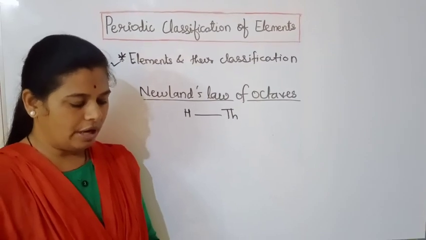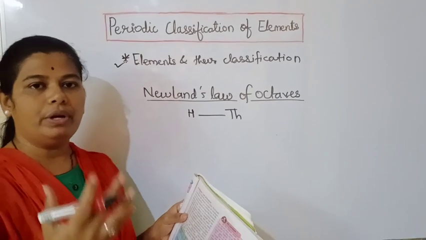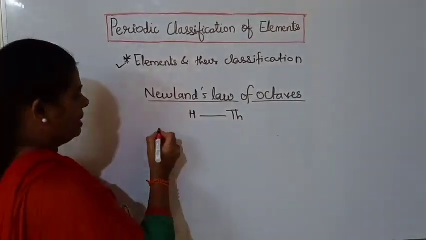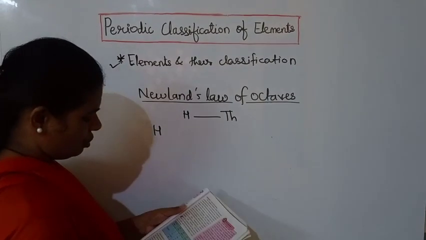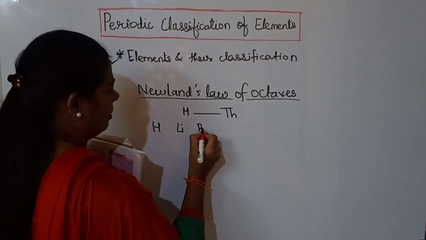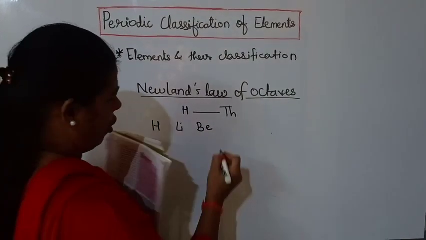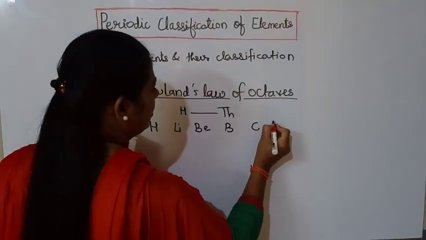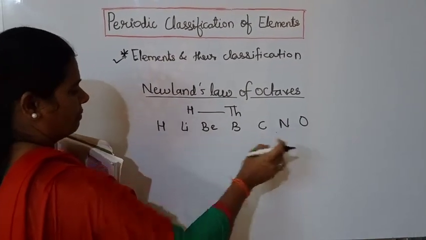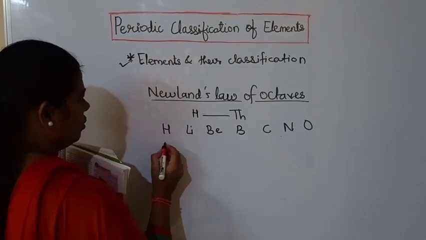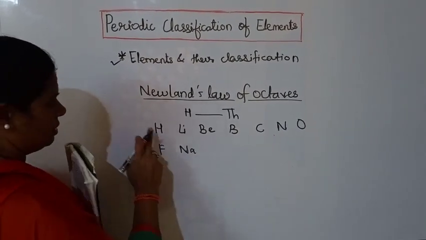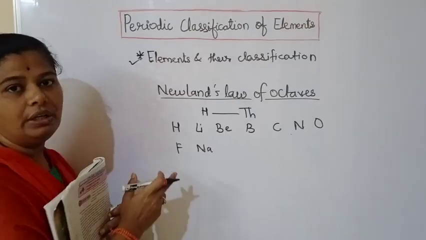So he arranged the elements and he saw that after every 8th element, they showed the same properties. For example, he started from hydrogen. The first element is hydrogen, then lithium, beryllium, boron, carbon, nitrogen and oxygen. These are the 7 elements, and after 7 elements come fluorine and sodium. Here the property of hydrogen and fluorine is the same.